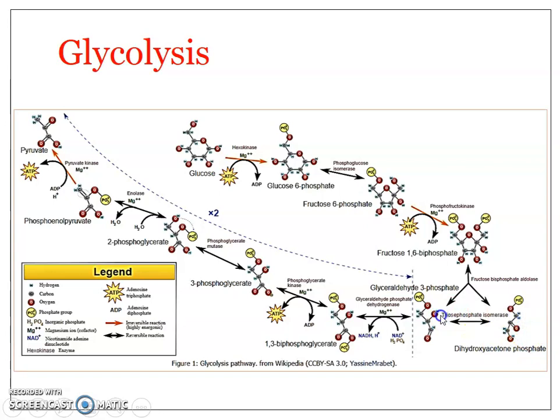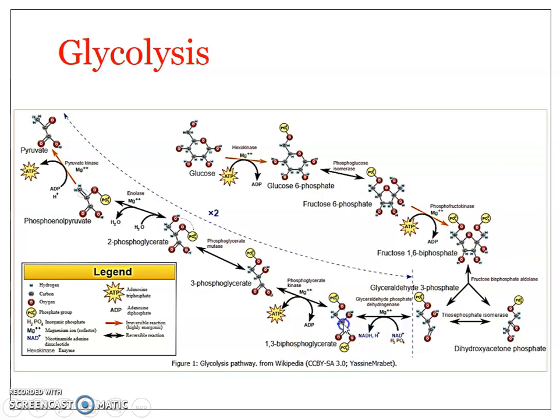Now, only one of the molecules will enter the next phase, the payoff phase, and there is interconversion of the molecules with the help of the isomerase enzyme, triose phosphate isomerase, and the dihydroxyacetone phosphate will get converted into glyceraldehyde 3-phosphate. This glyceraldehyde 3-phosphate will undergo oxidation and phosphorylation with the help of the glyceraldehyde phosphate dehydrogenase enzyme, and during this process NADH is produced.